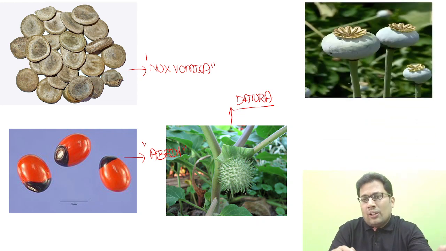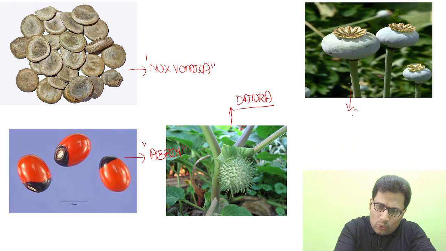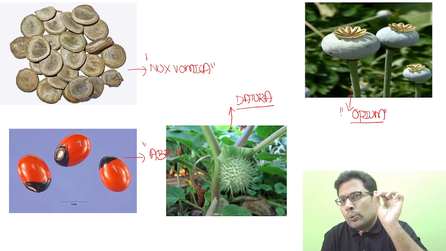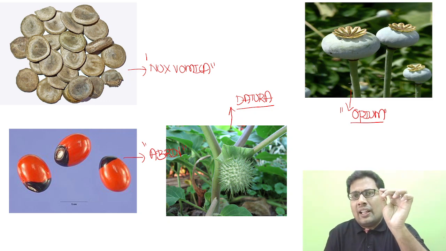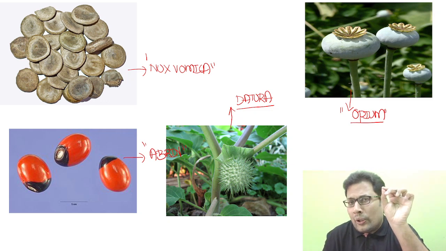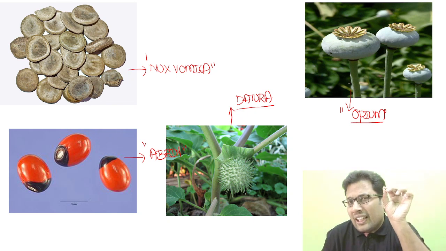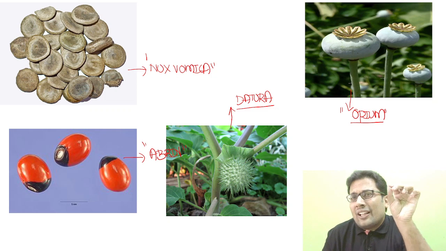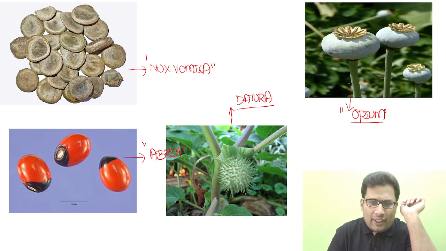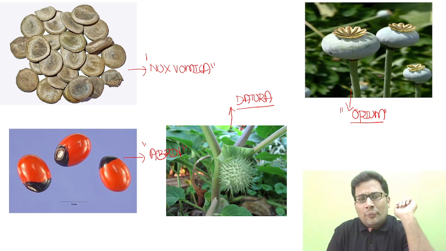Next, look at this. This is the opium plant. What is the scientific name of the opium plant? Papaver somniferum, which contains a natural alkaloid known as morphine. If it contains 10% of morphine, that is known as standard opium. So question number 2 is clear.